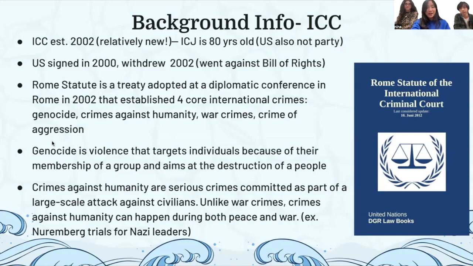First, genocide is violence that targets individuals because of their membership of a group and aims at the destruction of people. Think of Nazi Germany with Jewish people. That's genocide. Crimes against humanity are serious crimes committed as a part of large-scale attacks against civilians. Unlike war crimes, crimes against humanity can happen during both peace and war. So that includes, again, Nazi Germany, but also other different ones. Even if you're not fighting a war, if you're just mass killing people, that still counts as crimes against humanity.